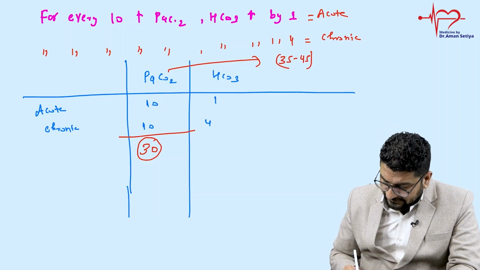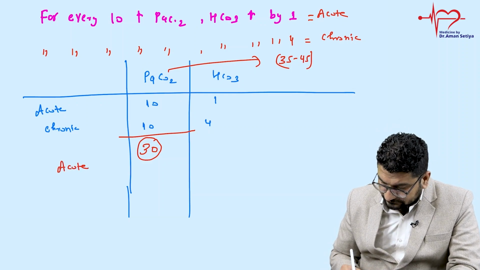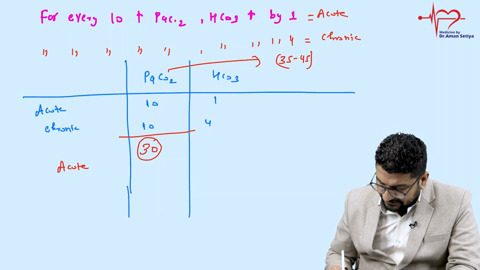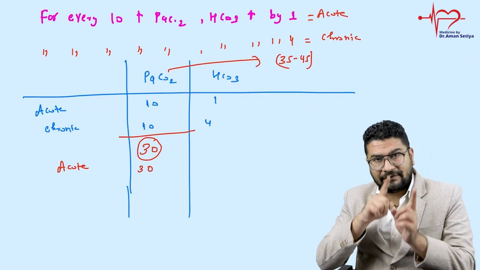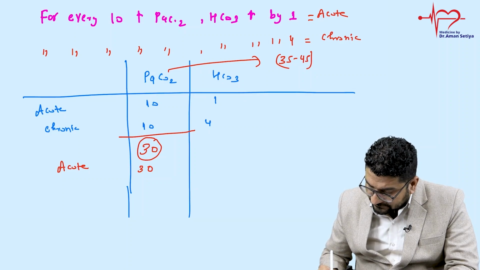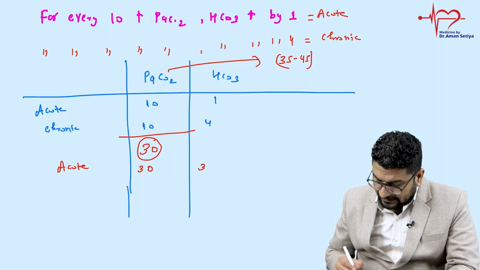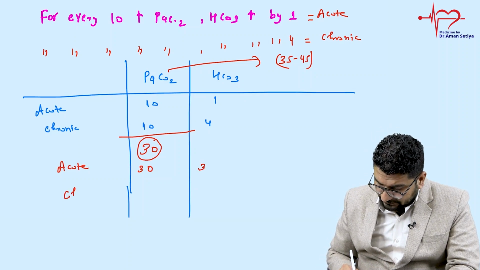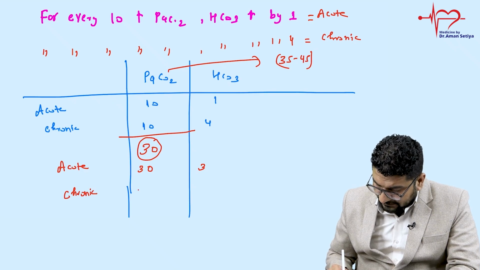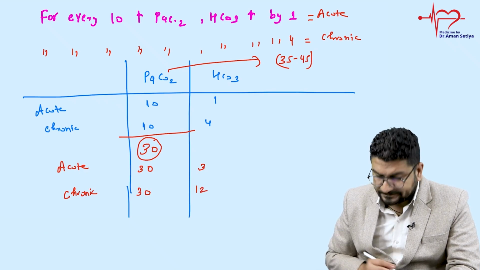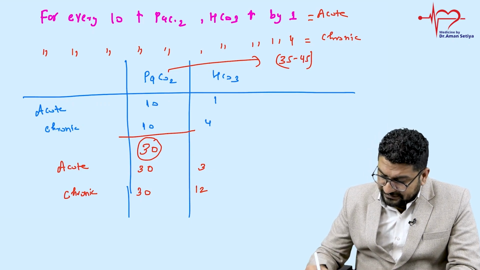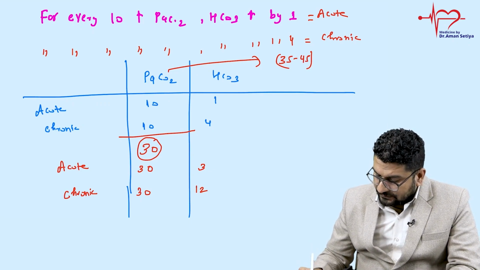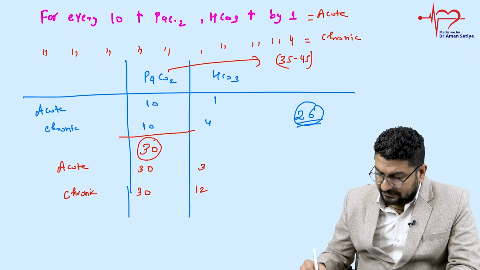Now tell me, if it is an acute process, and PaCO2 is increasing by 30, I told you for every 10 it's 1. It means bicarbonate will be increased by 3. And if it is a chronic process, then bicarbonate should increase by 12. Clear? Now, in my patient, bicarbonate is 26. If you add 12, this will become huge.